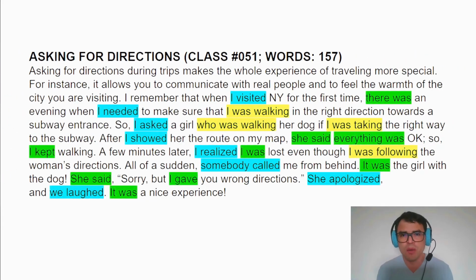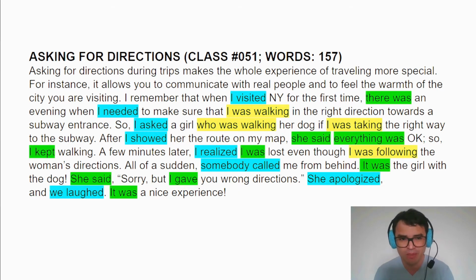Do you see examples of the simple past, past continuous, or regular and irregular verbs? Yes, regular verbs in the simple past, light blue. Irregular verbs, green. Simple past. Past continuous, yellow. So let's start with light blue.